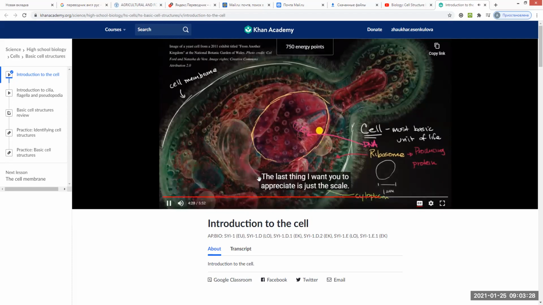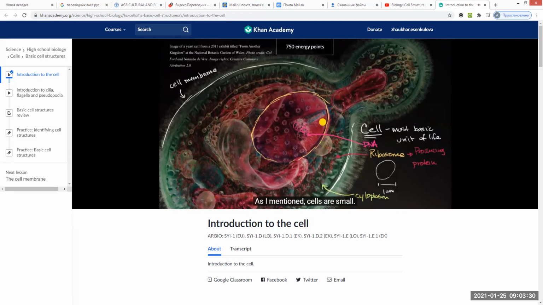The last thing I want you to appreciate is just the scale. As I mentioned, cells are small. This picture of a yeast cell right here, this is a micrometer on this scale. It would be about that. That would be 1 micrometer.